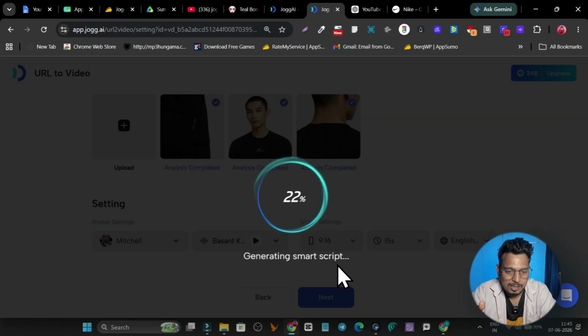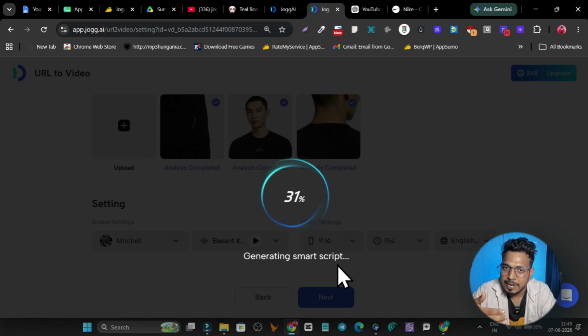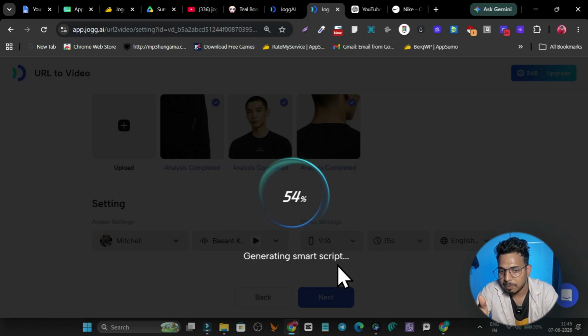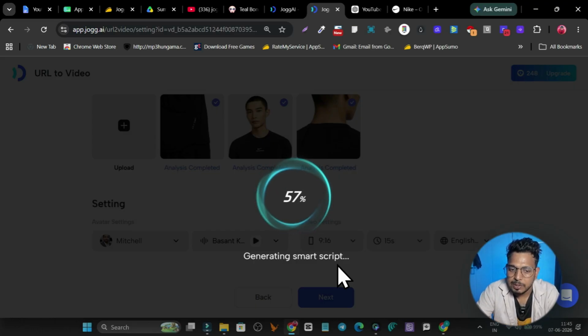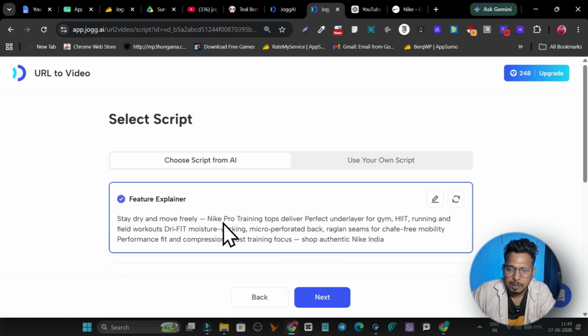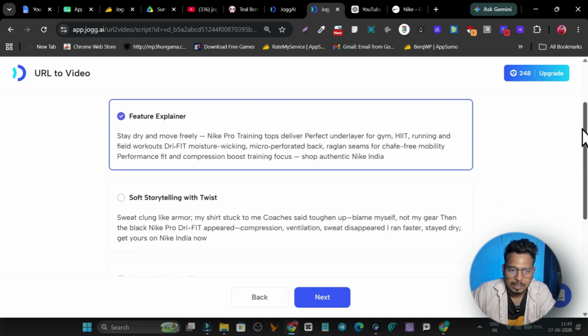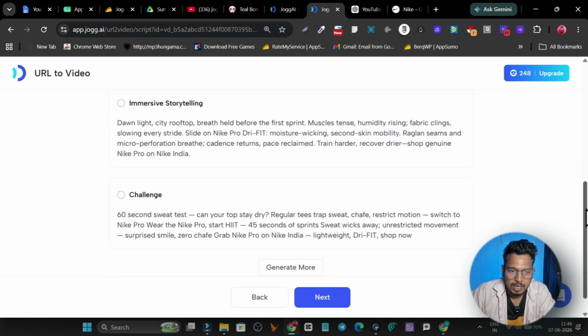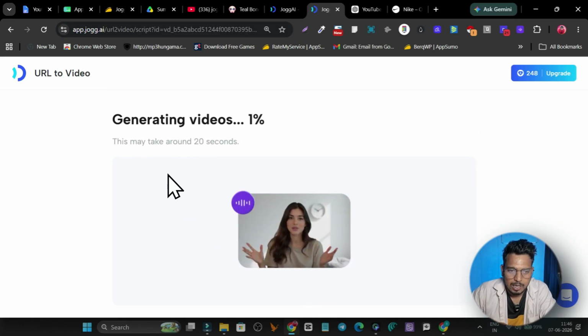Based on the images and the details it analyzed and fetched from the product page, it is going to generate a script for me. Right now the process is going on, it takes some time, but wait, and once the script is done, you will simply hit again and your video will be generated here. Okay, so here's the script. It gave me a few variants like the feature explainer, soft storytelling with a twist, immersive storytelling. I can select any of them. So I will select this one, immersive storytelling. I will hit next, and now it will start creating the video.